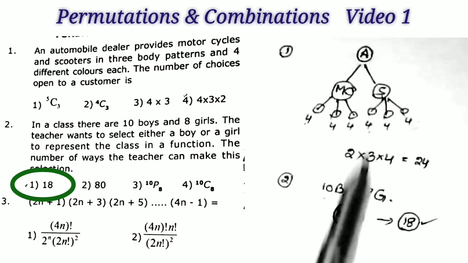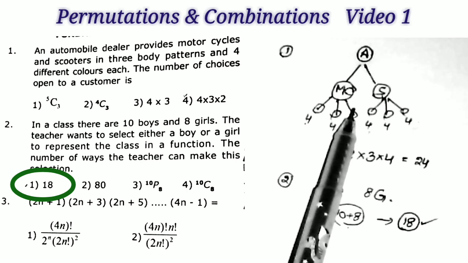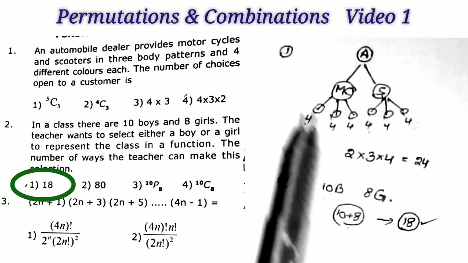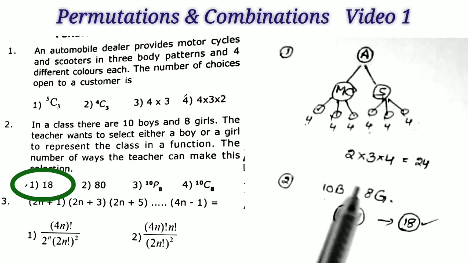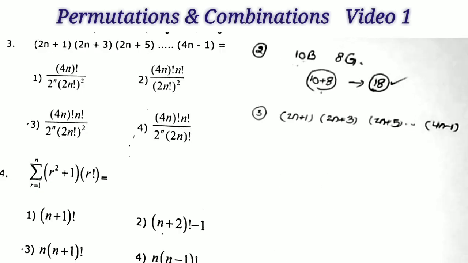Here, what is the difference between these two? Here, motorcycles, each one 3 patterns and each one 4 colors. So here we have the 'and' symbol: motorcycles and 3 body patterns and 4 colors. But here, either a boy or girl. 'Or' means we take the plus symbol, and 'and' means we take the into symbol. Understand? Listen to the next question.